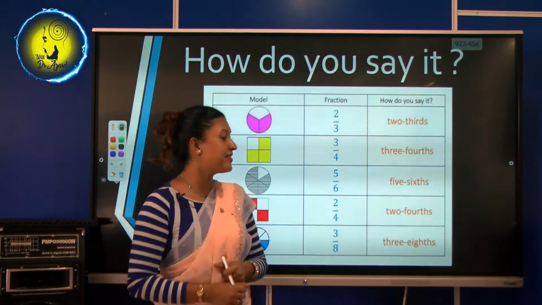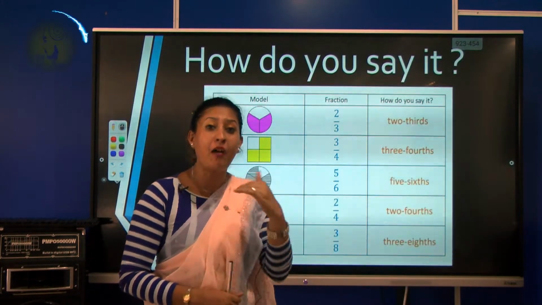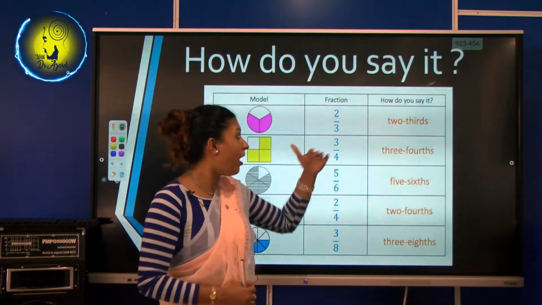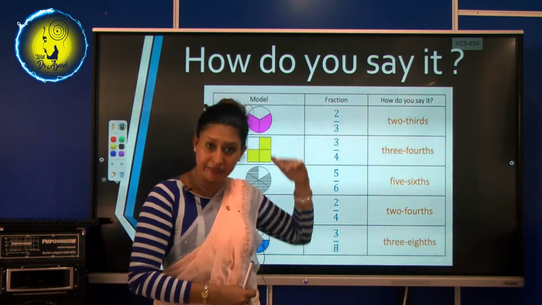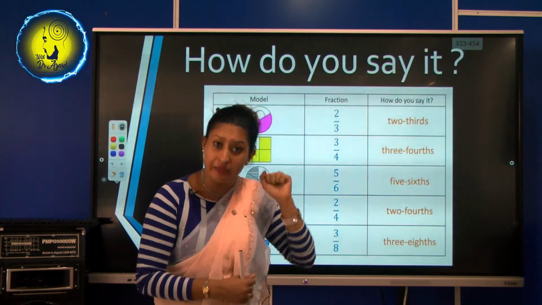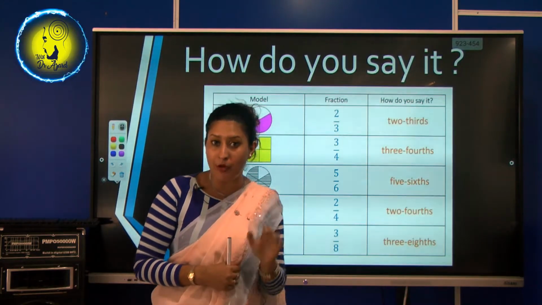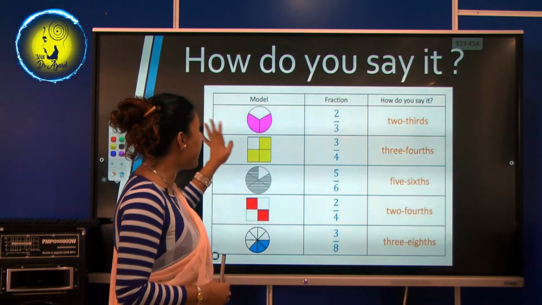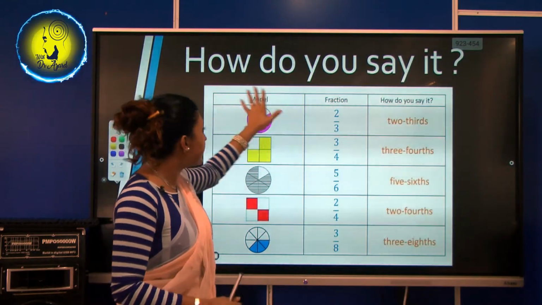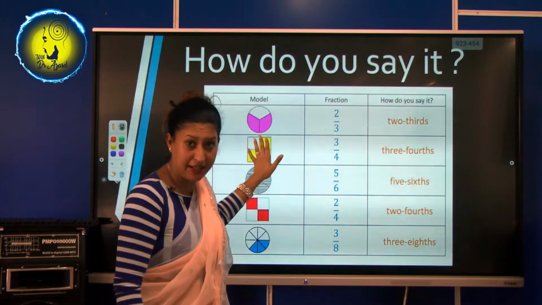Right. Now, my dear children, you must be wondering how to say it. Now we know what a fraction is and how to write it, and you must be wondering how to say it. Let's see. This is a fraction. 3 parts are there, isn't it?